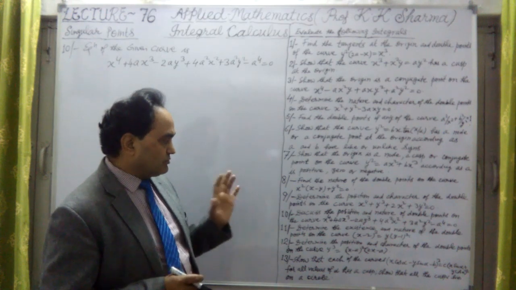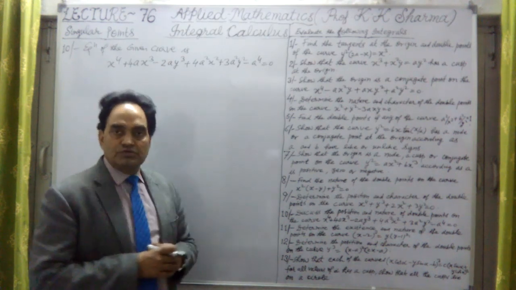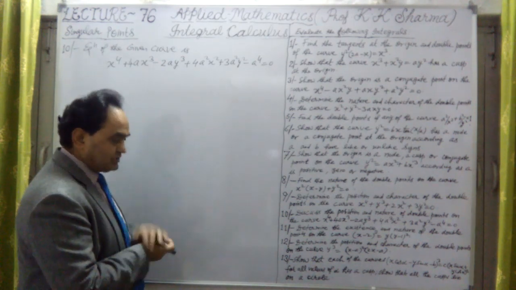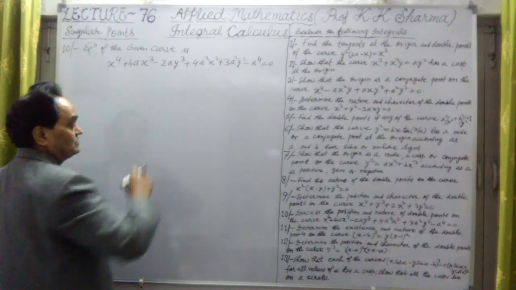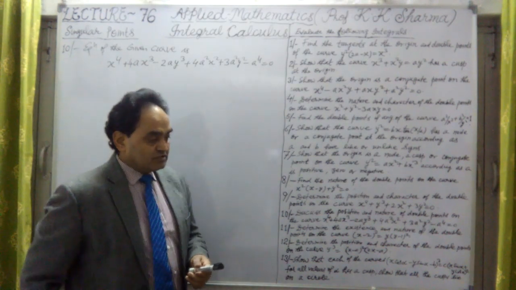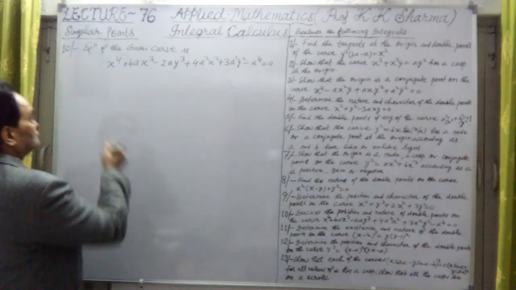The position of the double point, what kind of double point is there? It's on the position and nature of the double points on the curve. This is the question required. Now let me, okay, I've written it down here. This is question number 10 here. Now let us continue. So, solution.